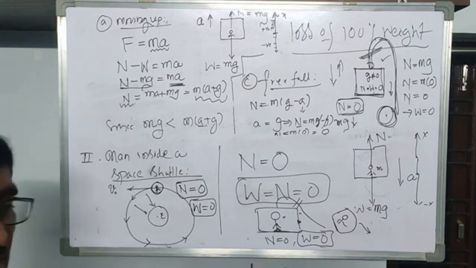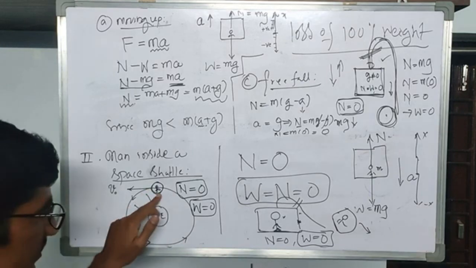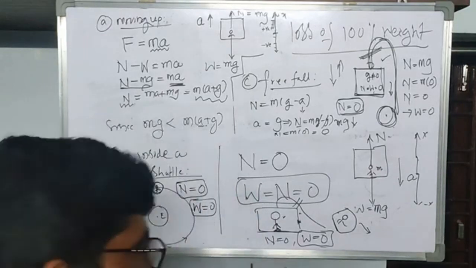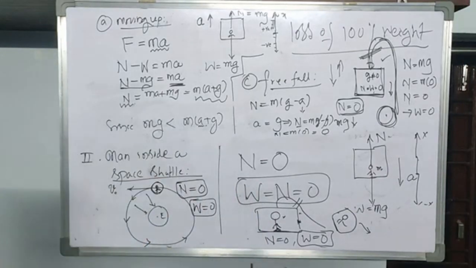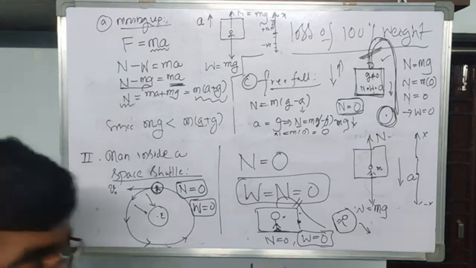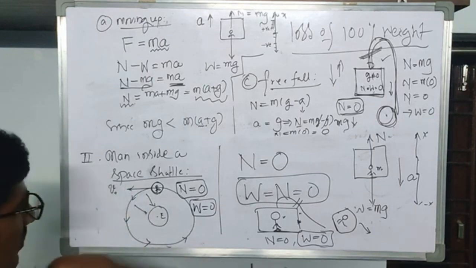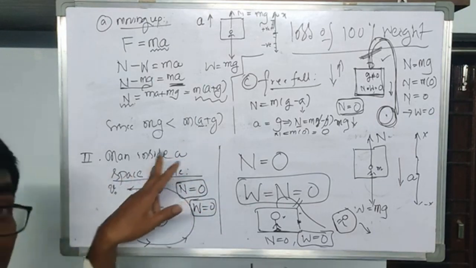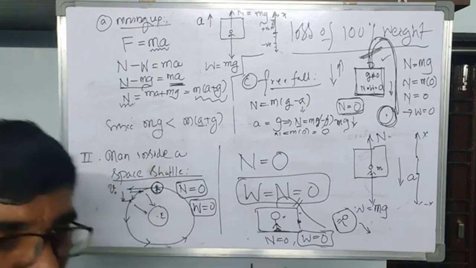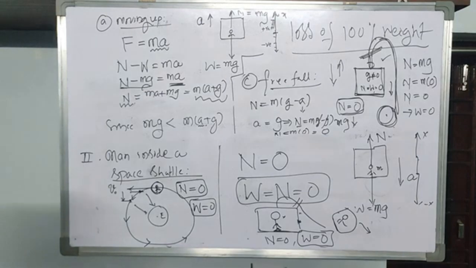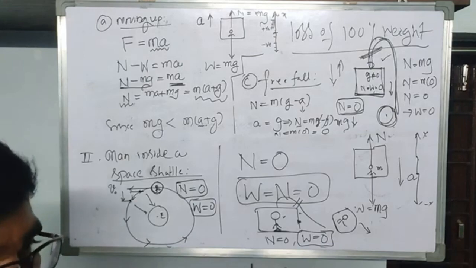How to explain this? Still there is some G here, so he still has some weight. Considerable weight reduction takes place whenever a person moves from Earth to the space shuttle, but still his weight does not reach 0. His weight goes down to 0 because of the motion of the space shuttle in the Earth's orbit. As a physicist, not as a physician, you may say that 100% weight reduction is possible. Okay, thank you.